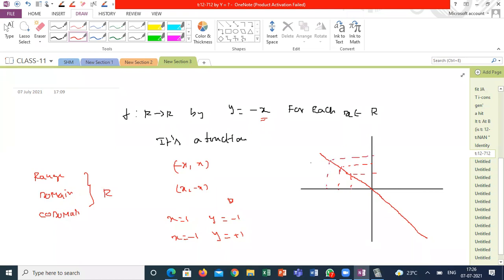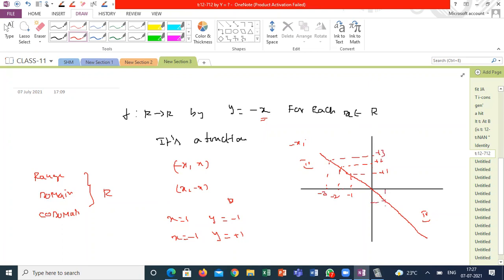That is available only in the second quadrant and fourth quadrant, because if x is negative, the same kind of y values will be available as positive. Suppose this is -1, this is +1, this is -2, this is +2, -1.5, +1.5, -3, +3.